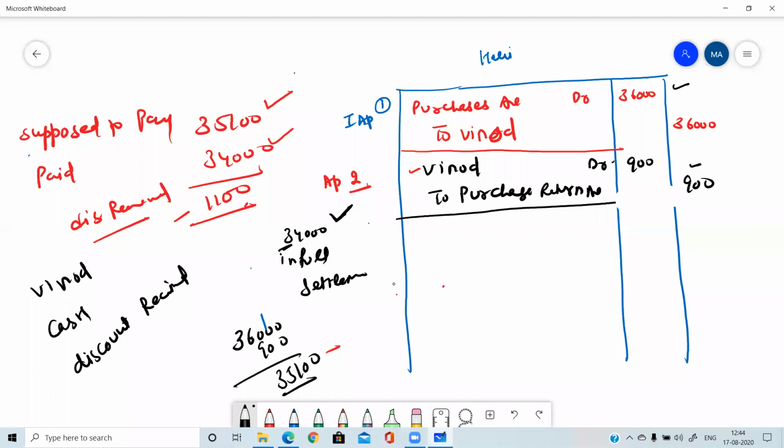It is the concept of discount received. Okay, Vinod, cash, discount received. Vinod is the creditor, so it's a liability. When you make payment to that liability, it will be debited. Then cash is an asset, so whenever an asset is decreased, it is credited. Discount received is a revenue for you, so when revenue increases, it is credited. So the journal entry will be, I am waiting for your answer, students.